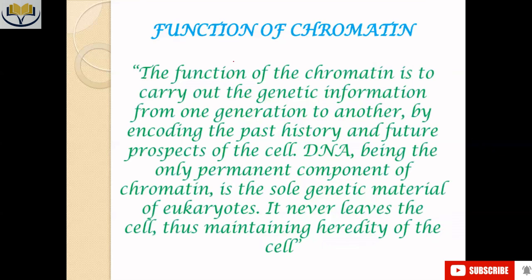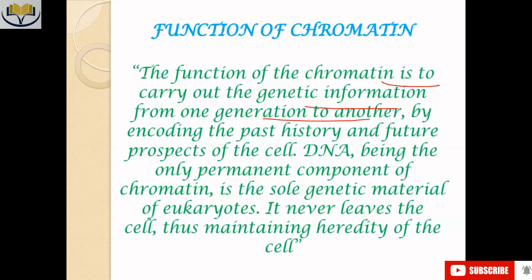Now, we are nearly at the end of today's class, but before ending, let us check what the function of the chromatin is. The function of the chromatin is to carry genetic information from one generation to another. Yes, they are the main carriers of genetic information.